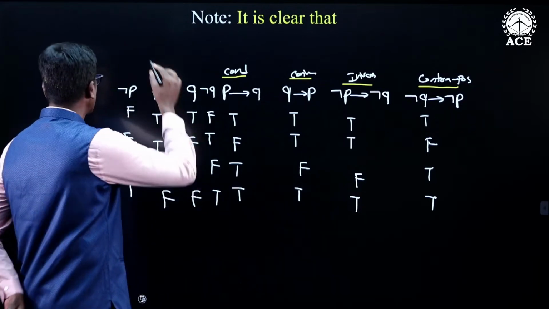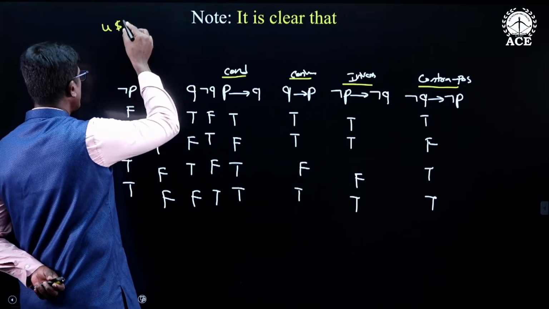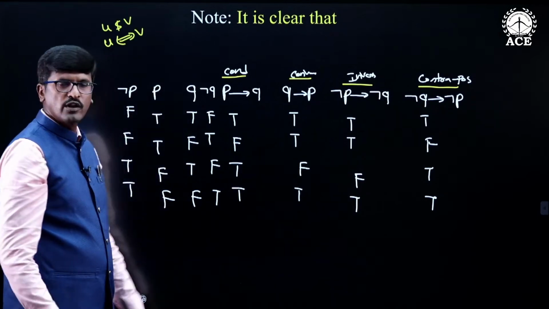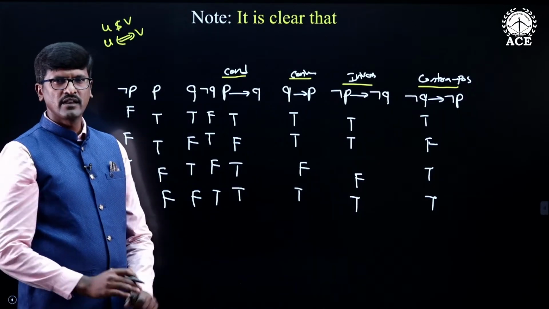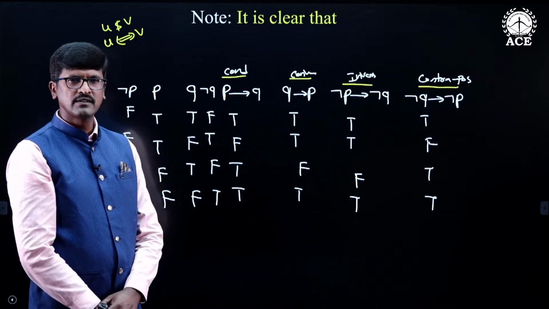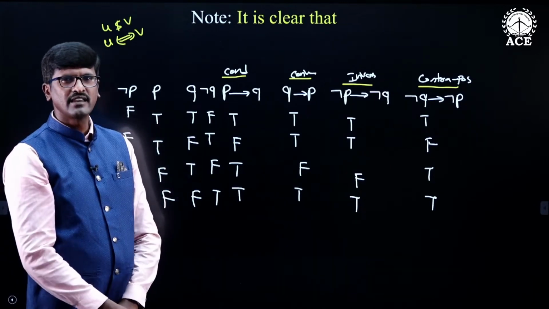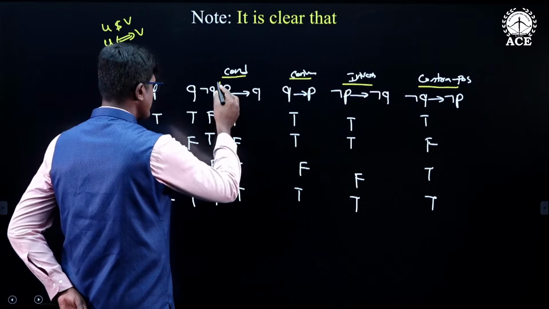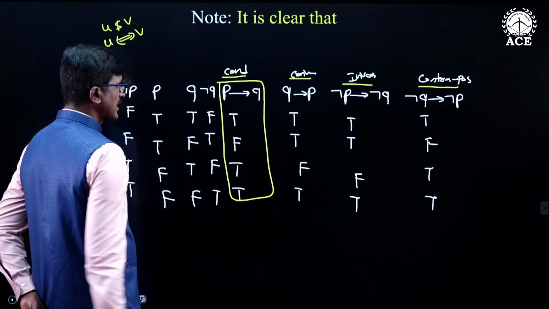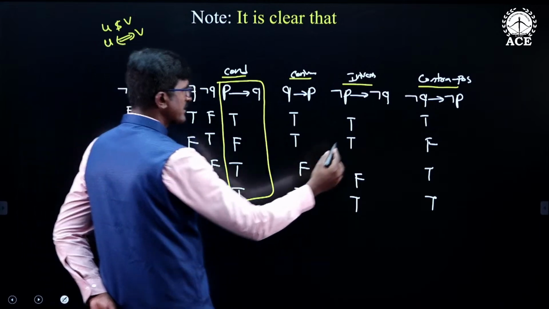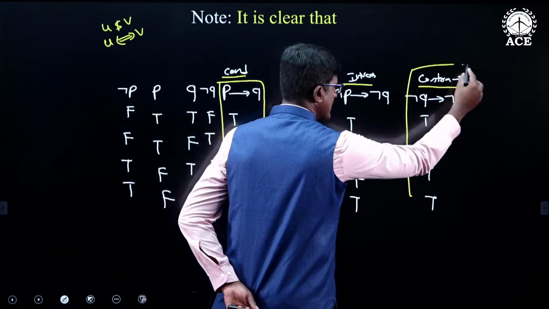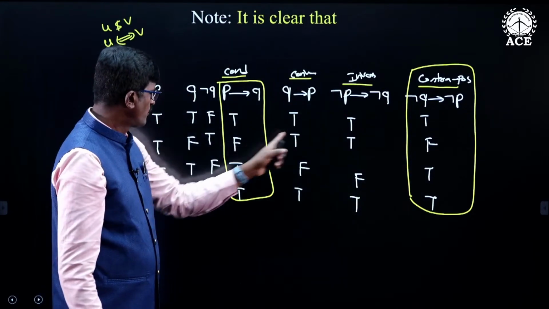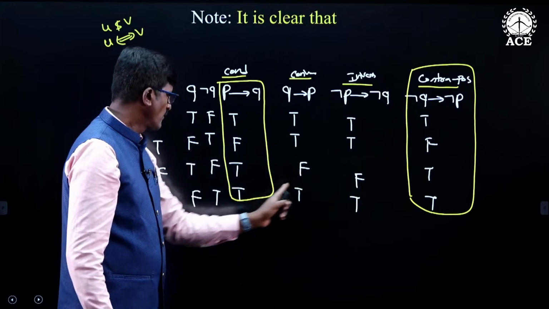If two compound statements U and V have the same truth values, then we say that U is logically equivalent to V. Now observe, these are the truth values for the conditional statement, and these are the truth values of the contrapositive: true, true, false, false, true, true, true, true.